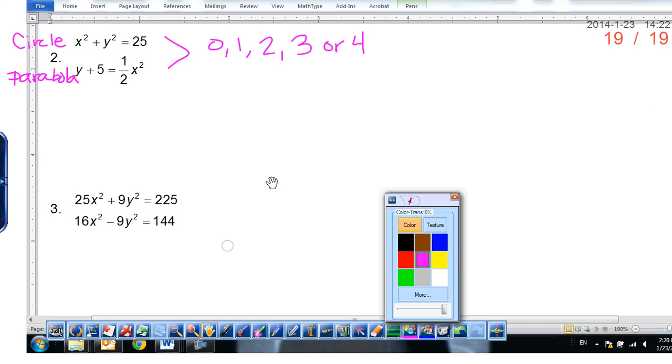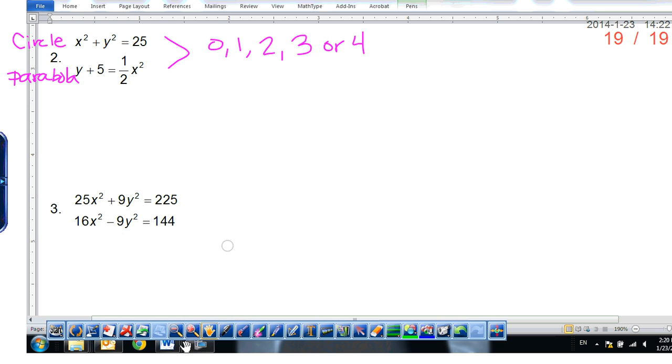First thing I'm going to want to do is get rid of this fraction in my second equation. Let's clear our fraction by multiplying everything by 2. So now that gives me 2y plus 10 is equal to x squared.